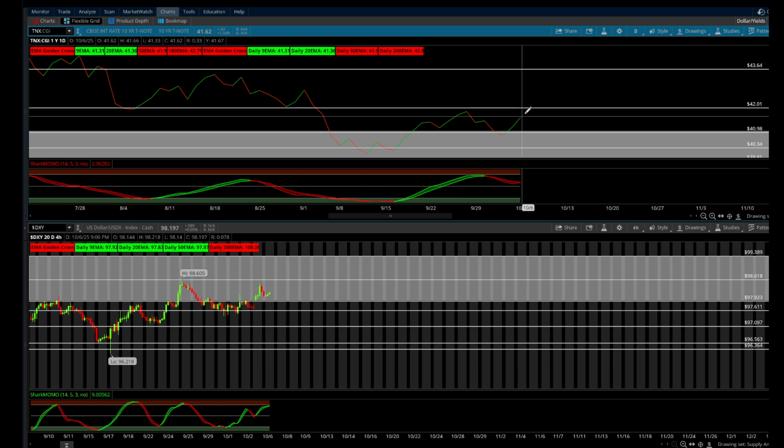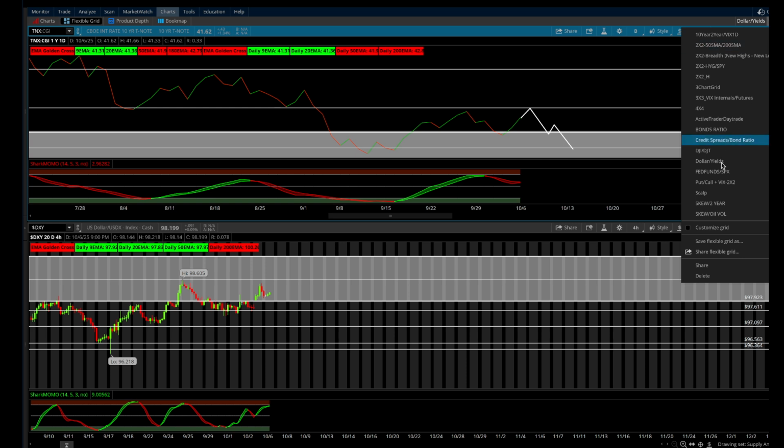Let's see if the yields get up to about 4.2, and then we will see about this happening here, double bottom potentially. But if the 4.1 breaks, head back down to the 4.0s, the low 4.0s once again. So that's kind of the trade there for the bonds and the yields.